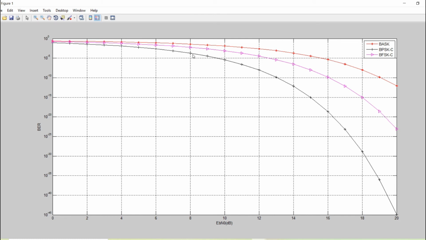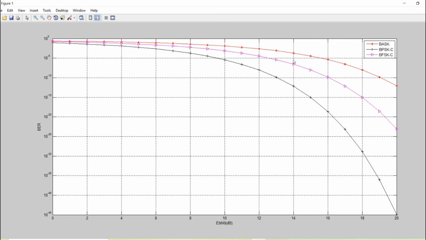This equation is the same for QPSK also. So QPSK and BPSK in coherent detection have the same bit error rate, and the bit error rate is lowest for these phase shift keying techniques compared to BFSK, and BFSK has a lower bit error rate as compared to BASK. So that is what we can draw.